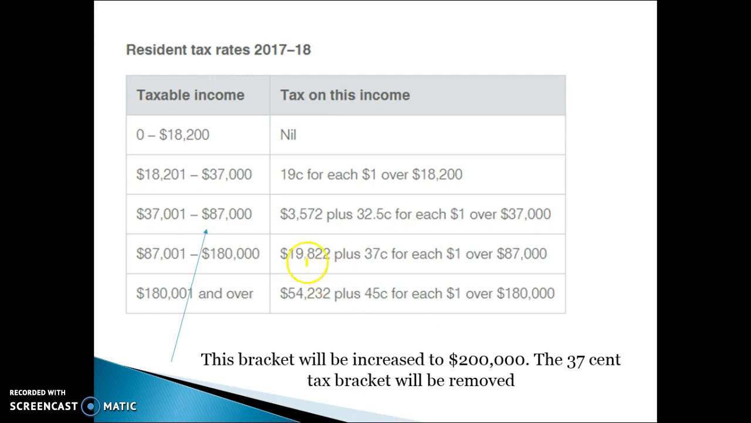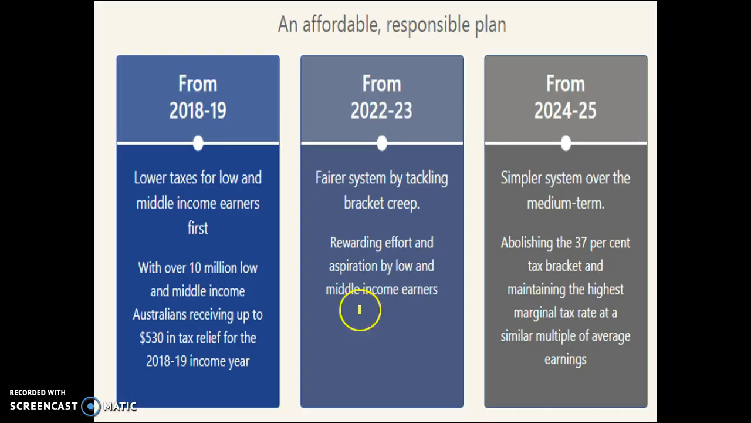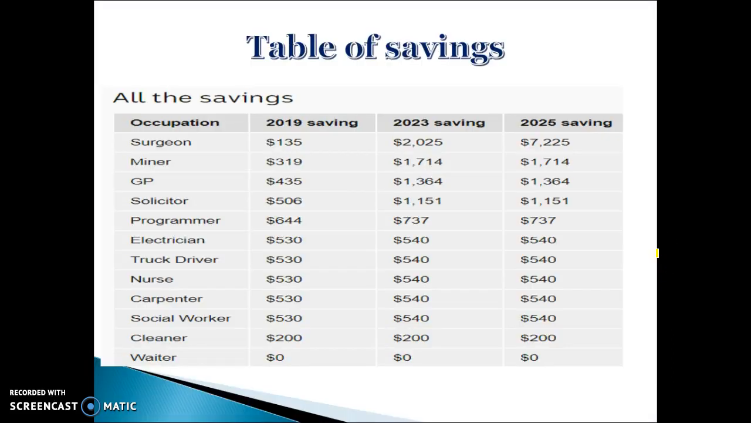And as you can see, this bracket here, instead of going to 87,000 like it was last year, is going to go all the way to 200,000, and then the 45-cent tax bracket will kick in. Okay, so there's 3 different phases. This one's the most important to know because it's going to affect growth in the short term. You can't really talk about this in relation to growth in the next few years because it doesn't take effect for another 7 years. And as you can see from the table of savings, most of the benefits accrue to high income earners from the last tax cut savings.